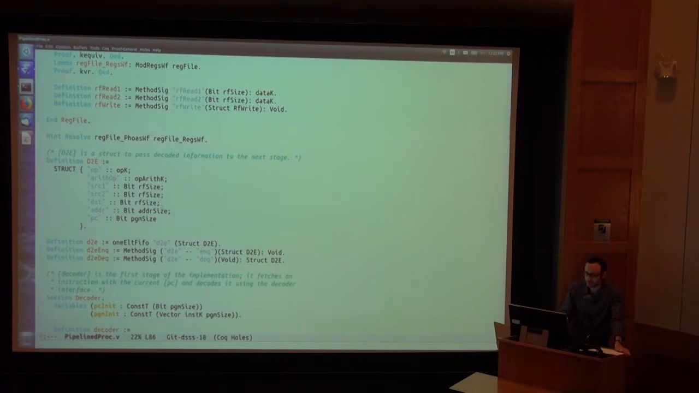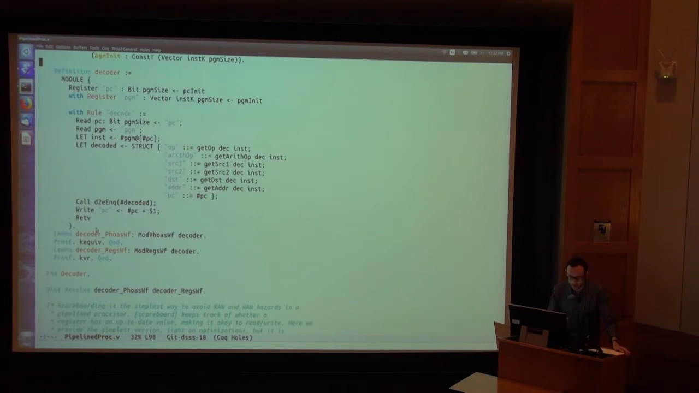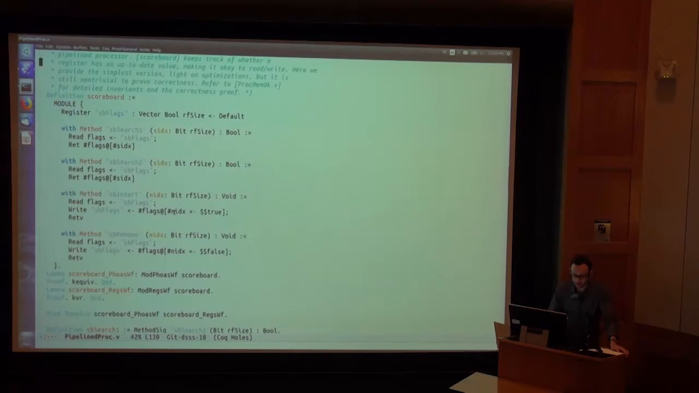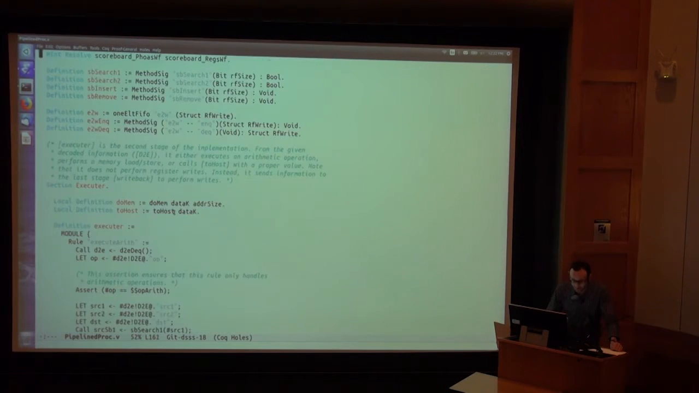Here's the contents of the records that pass between the decode stage and the execute stage through a FIFO. Fields for op, arith op, source 1, source 2, destination, memory address we're touching, and the program counter. And then the decoder is just reading from the instruction memory, building one of those structs, and pushing it into that queue and incrementing the program counter. Then here comes the scoreboard. It's really just a big array of bits.